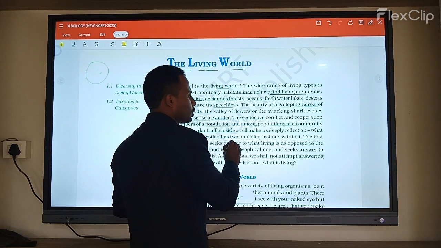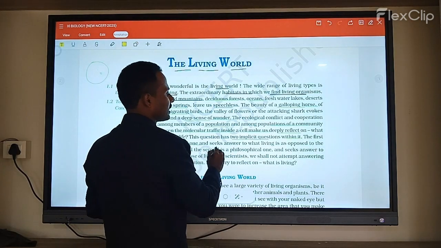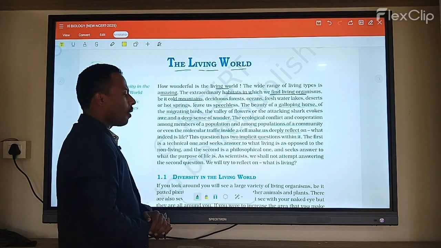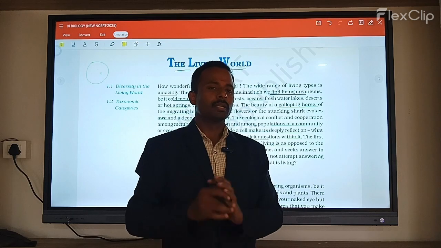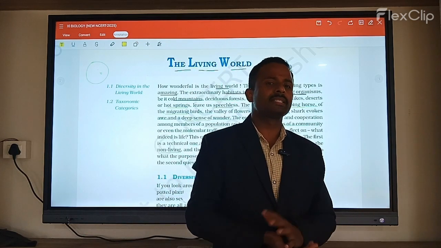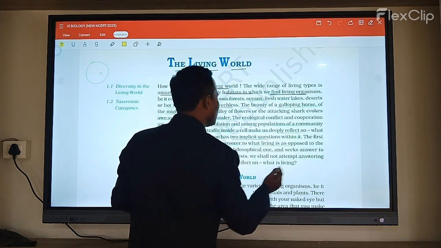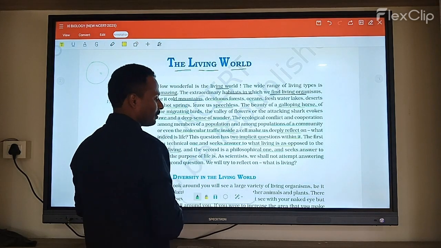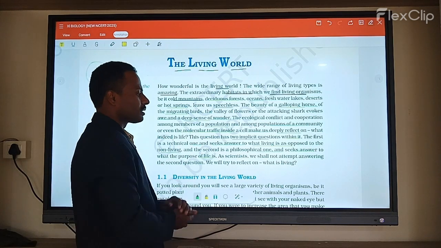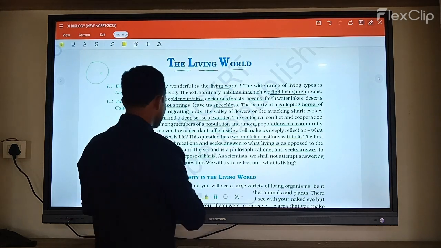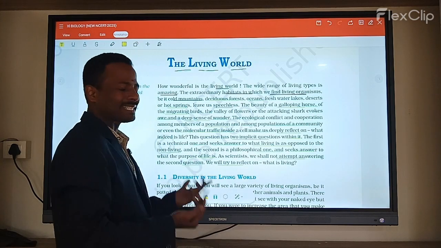The question has two implicit questions within it. The first, technical one, seeks the answer to what is living, as opposed to non-living. When you compare living and non-living, living things show conspicuous life, whereas non-living things show inconspicuous life. The second, philosophical one, seeks the answer to what the purpose of life is. Scientists do not attempt to answer the second question; we will try to reflect on what the living is.